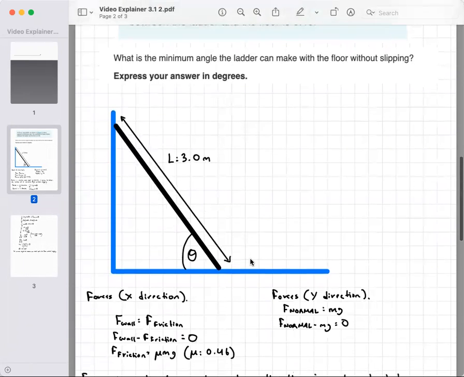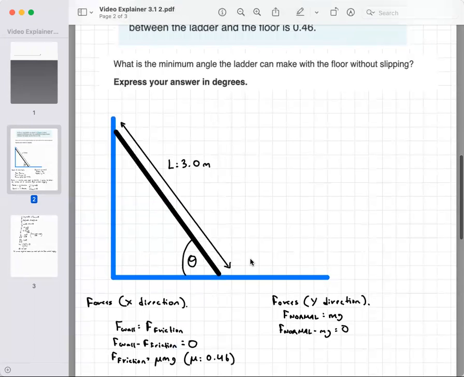So first, we're going to define the forces that are involved in this interaction. First, the forces in the x direction, we can assume that's going to be the force of friction and also the force of the wall on the ladder. So we can assume those are equal.